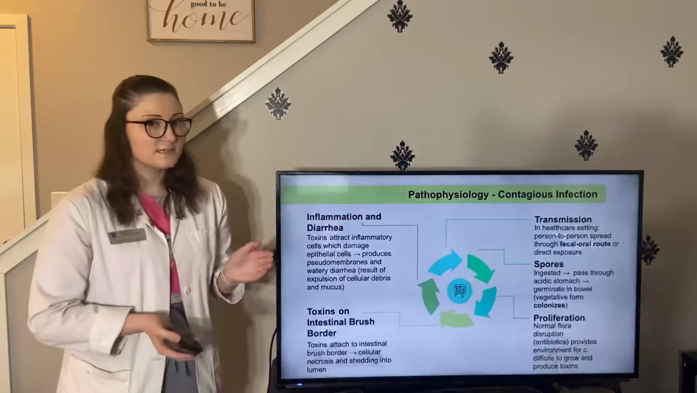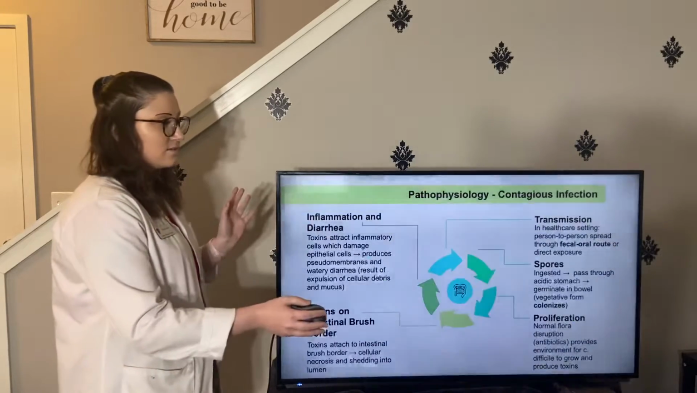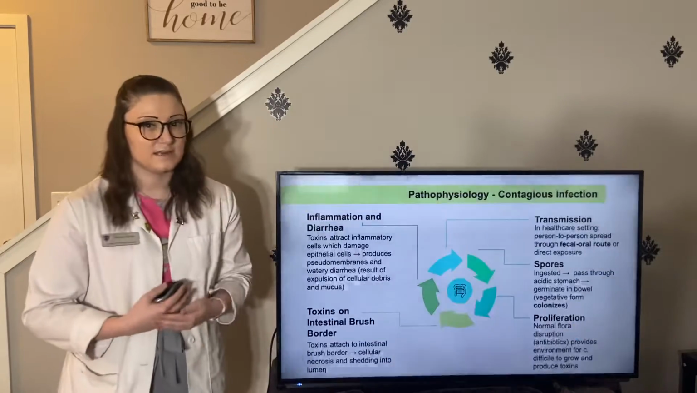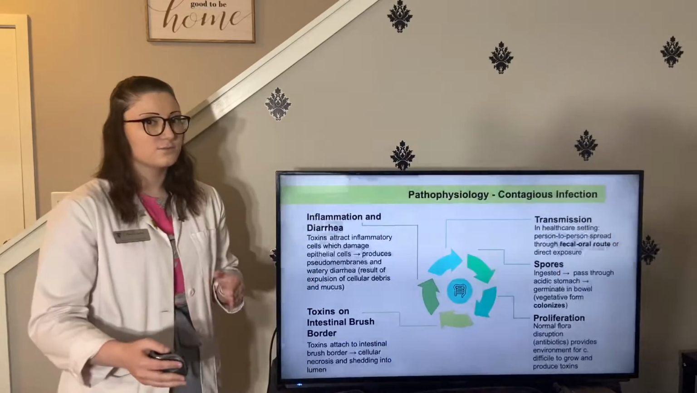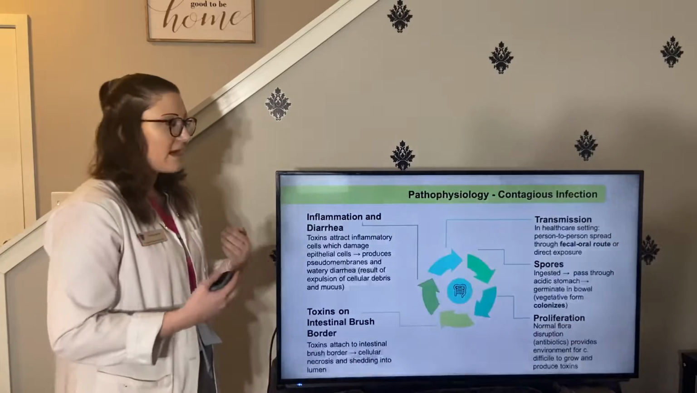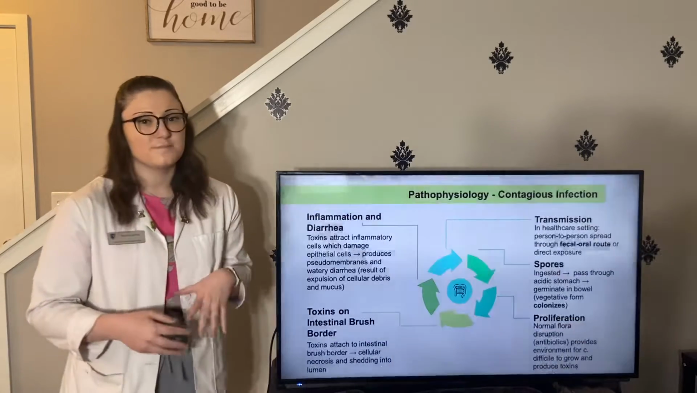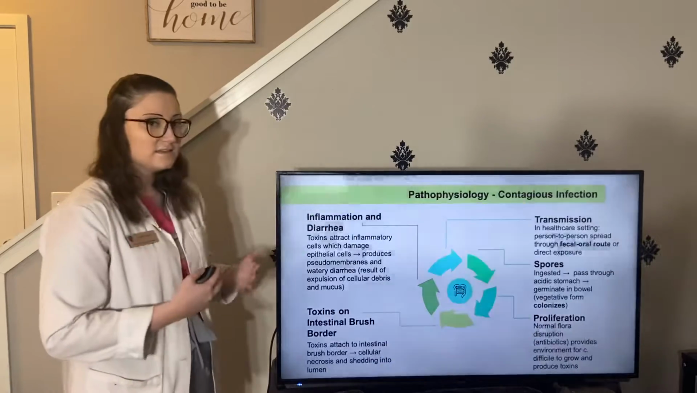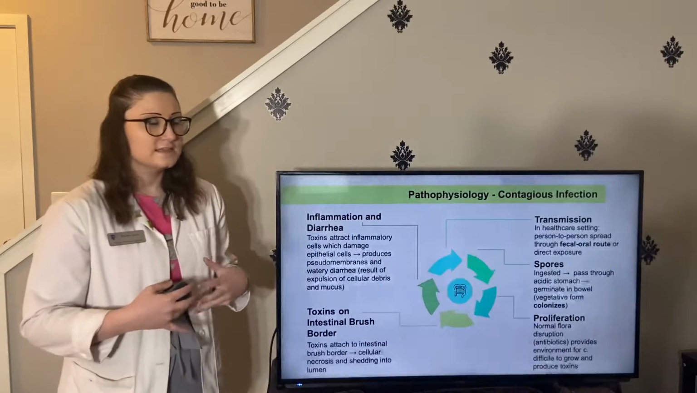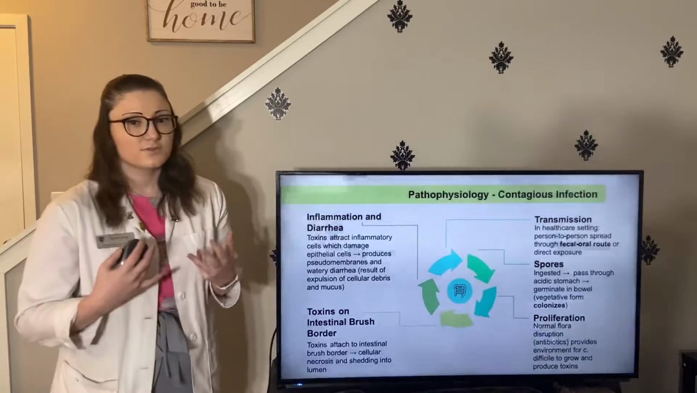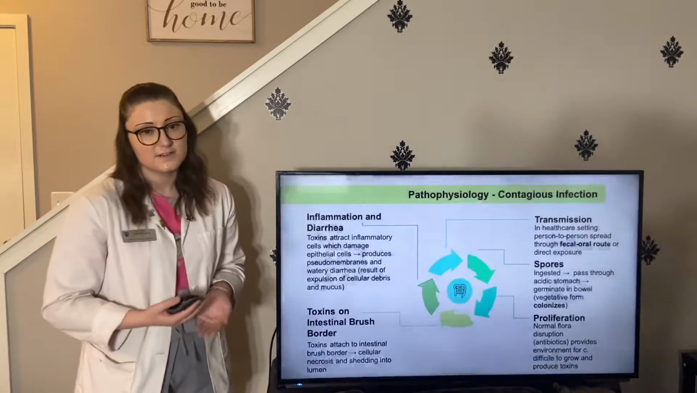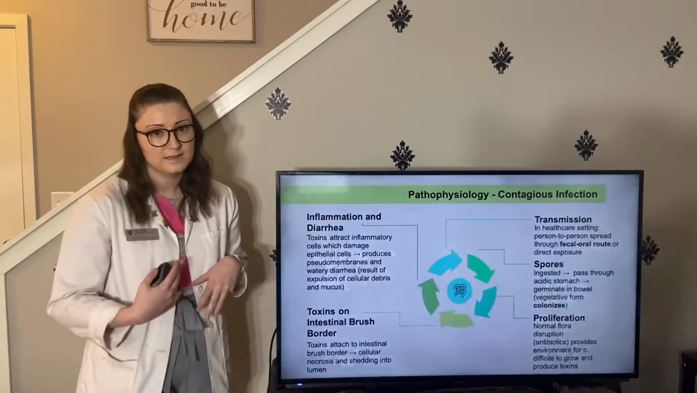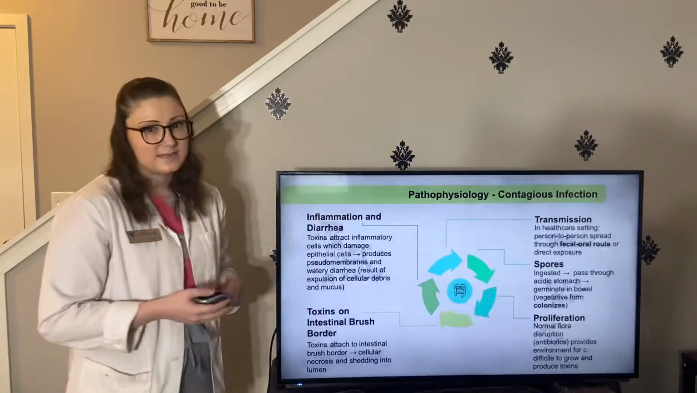And then the spores, which are on those hands or the equipment or anything, get ingested into the body. This is that fecal-oral route. So then here it passes through the stomach and it germinates in the bowel, which is where the vegetative form colonizes. And then that vegetative form is going to proliferate. Something that could really make it easier for it to proliferate is antibiotic therapy because it disrupts the normal flora. So it takes away those protective mechanisms.